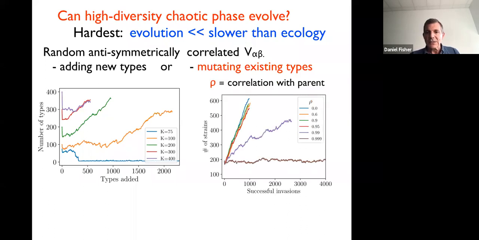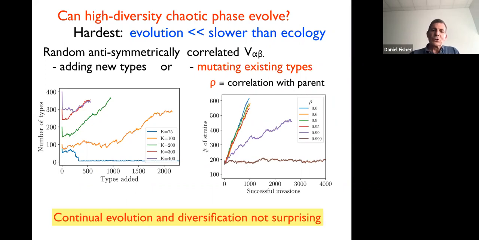If you mutate existing types, you can look at the function of the correlation with the parent, and you find again the same thing. That this number just keeps going up steadily. So this continual evolution and diversification, in some loose sense, are not surprising. They can arise in simple models. Okay. However, the situation we've got here is very unsatisfactory.